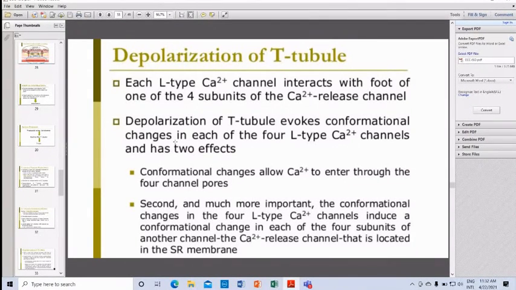Second and much more importantly, conformational change occurs in the L-type calcium channels. It induces a conformational change in each of the 4 subunits of another channel, the calcium release channel that is located in the sarcoplasmic reticulum membrane.